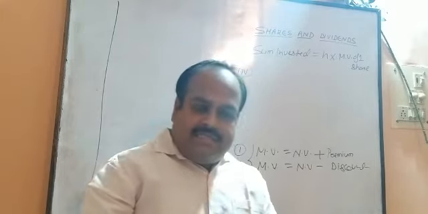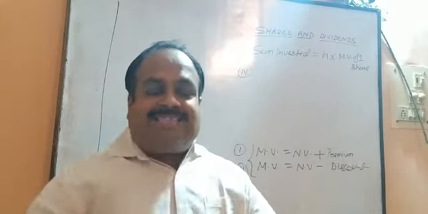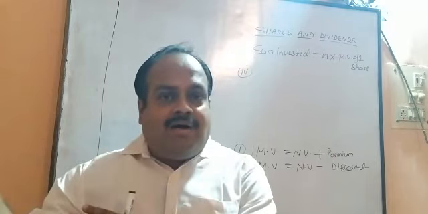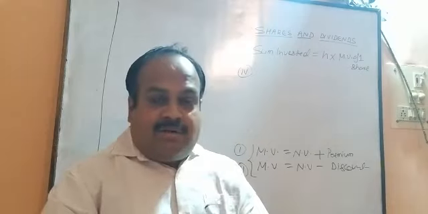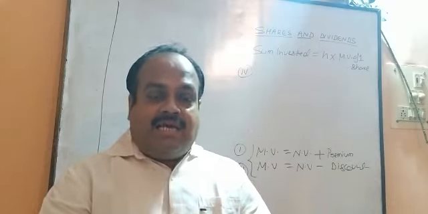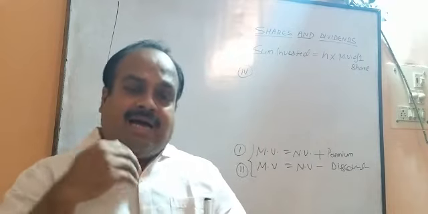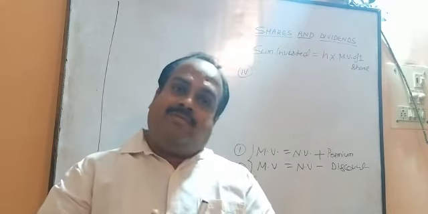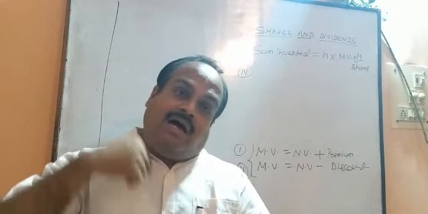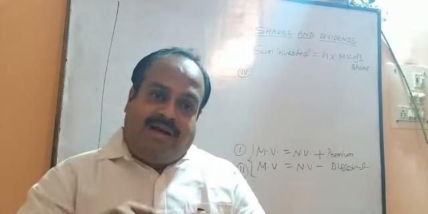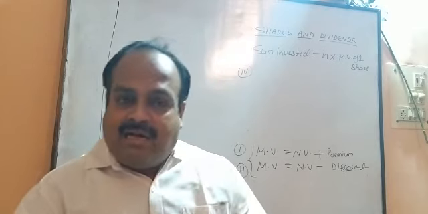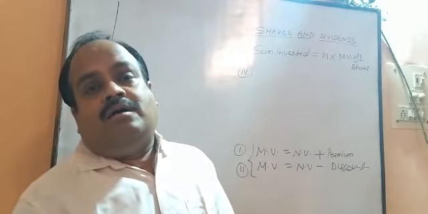As I said, when the company makes a profit, that profit is distributed among the shareholders. But the company uses a different rule. The company declares the rate of dividend annually, and this rate of dividend is calculated on the nominal value. It does not depend on the market value. It is calculated on the nominal value of the share.